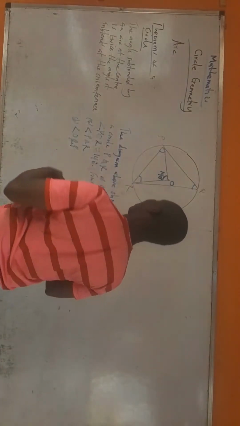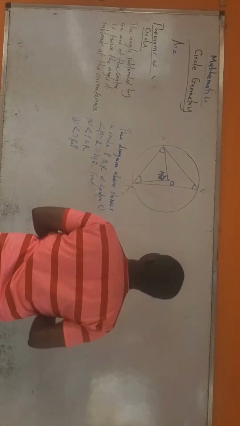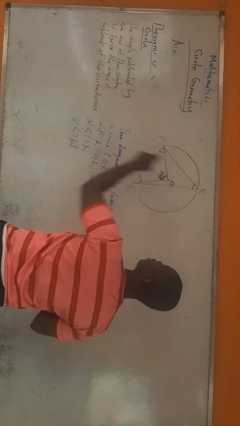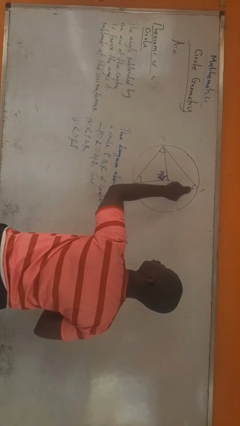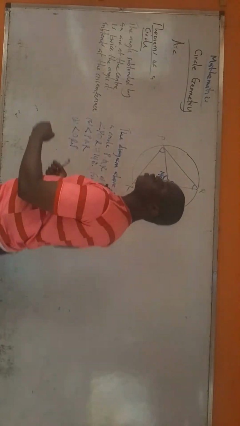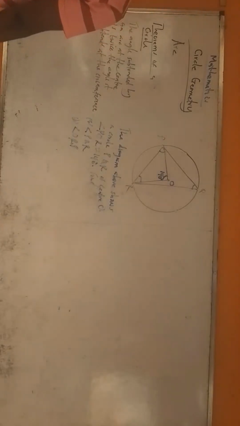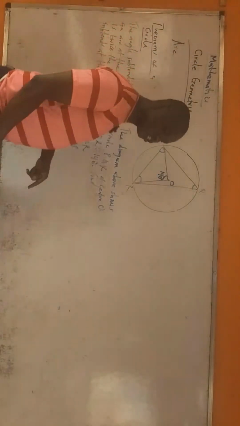Are you getting it? But how do you write it to get your maximum mark? It's very simple. You want to use this to find this. In geometry, they use the relationship between two angles to find one of the angles, and that's where the theorem gives the relationship.